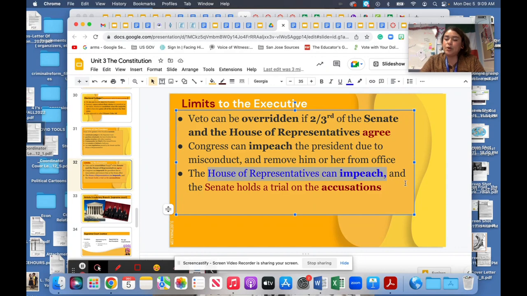After that is proposed and it gets voted on, the Senate is the one that holds the trial to remove him from office. The Senate is in charge of making the rules. They get to choose the evidence. So it's up to them to decide if they want to remove the president. Right? And that's what we saw again when Trump was in office. It's not the judges of the Supreme Court. It's actually the Senate.